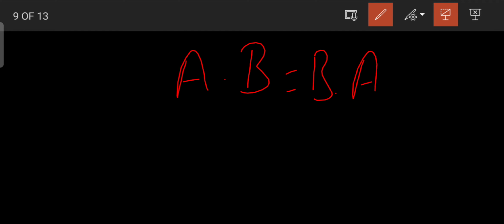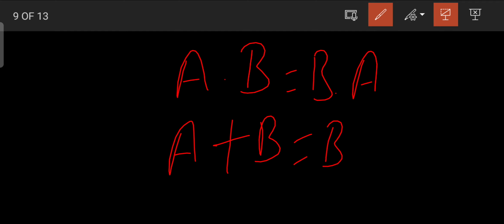For example, if I have a dot b is equal to b dot a, this is the first commutative law. If I use duality, it says exchange dot with plus, so a plus b will be equal to b plus a. This is automatically proved by duality.